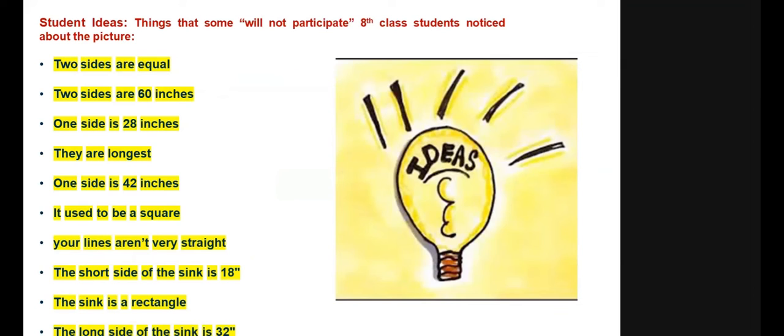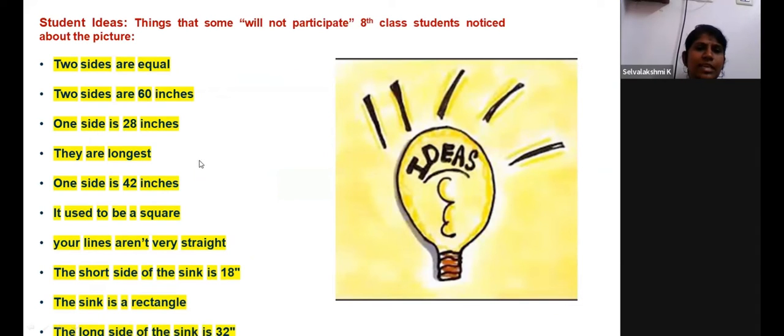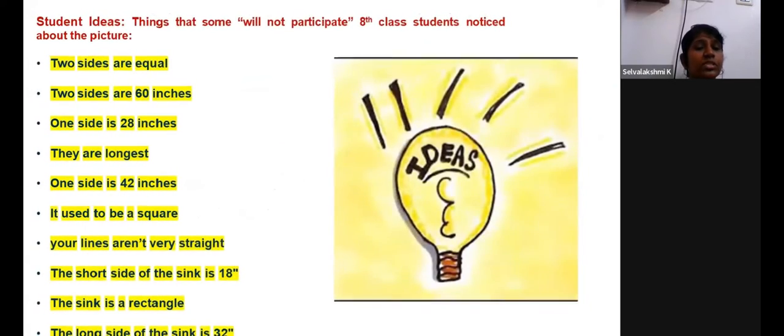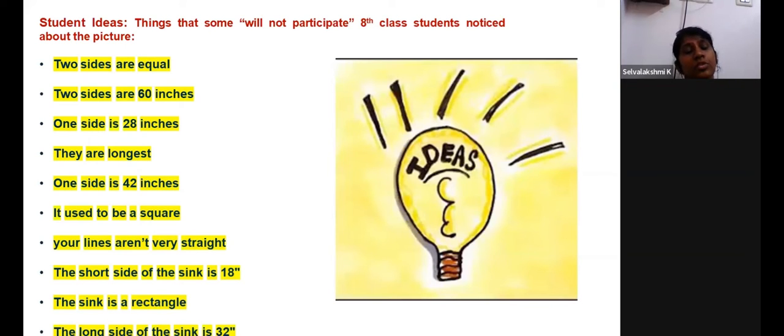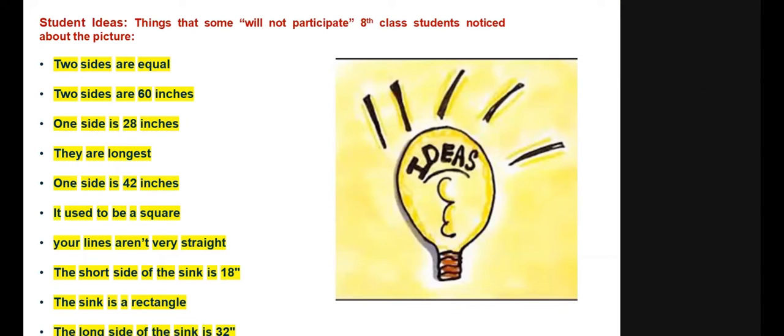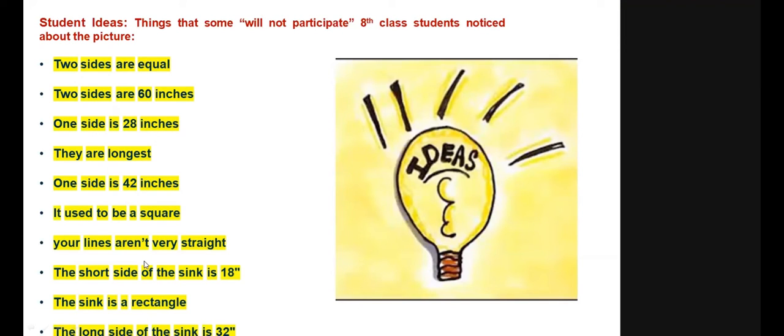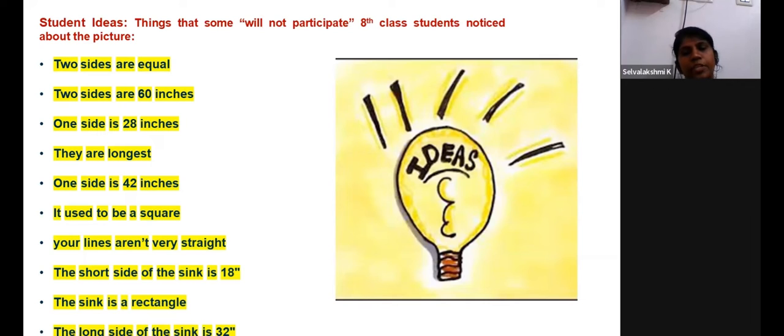Like, two sides are equal, two sides are 60 inches, one side is 28, they are longest. Some may be relevant, some may be irrelevant, but everything is valid. As I said, the aim is to make everyone participate. These are the students who hesitate to participate in the class. So these many feedbacks that we have got from the students who hesitate to participate, not the creamy layer of the students. They are shy students, those who don't participate in the class. So this is how we can make the students observe and think. That is notice and wonder.